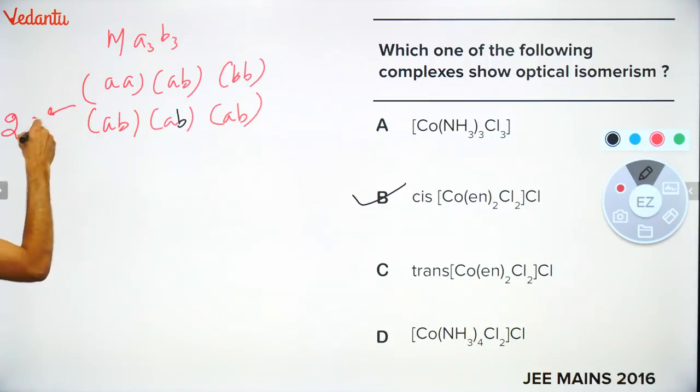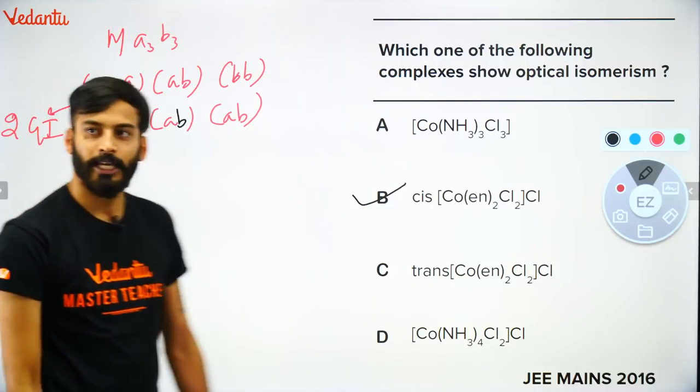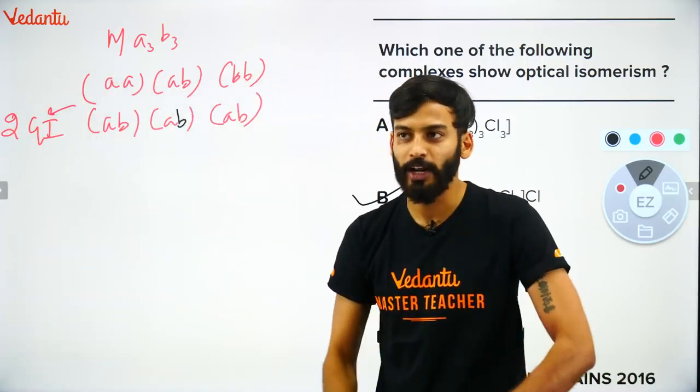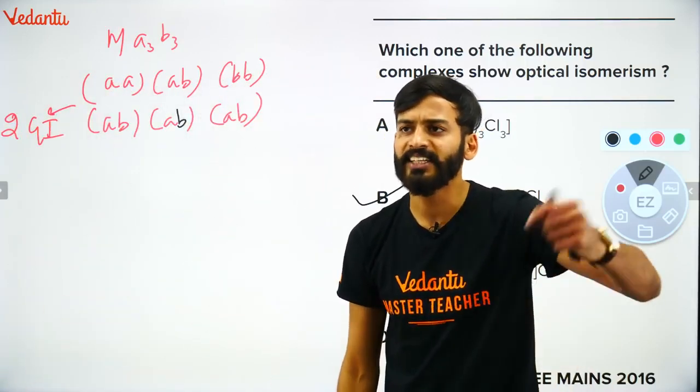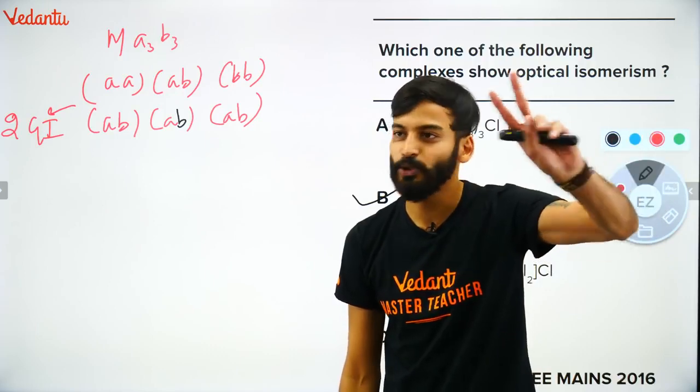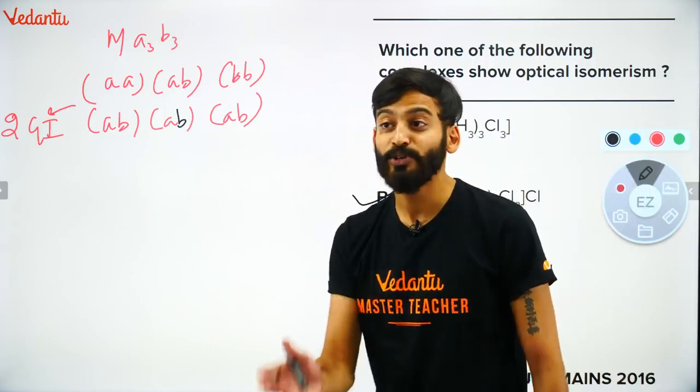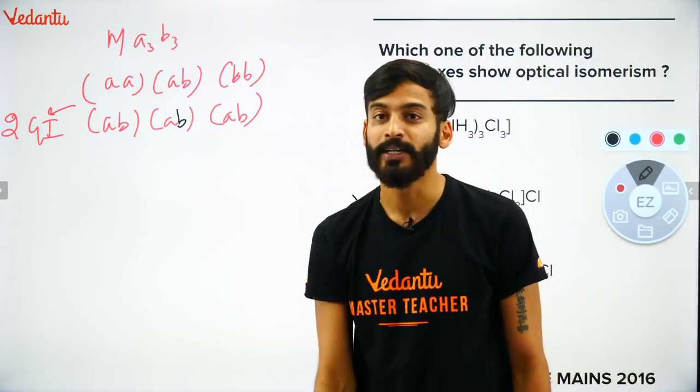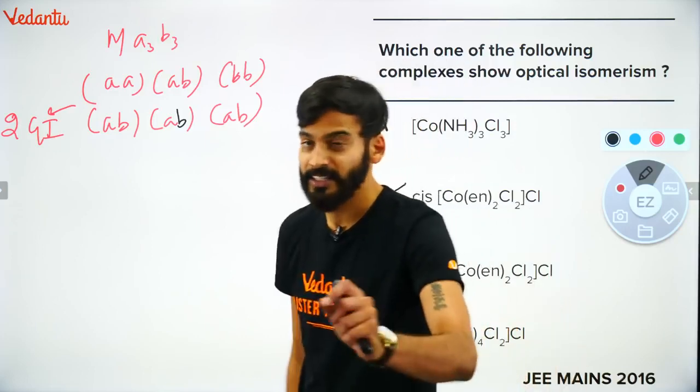So how many GI would there be? You will say, sir, 2 geometrical isomers. Can you get anything extra out of this? No, you will only get 2 GI. And if I ask whether it contains any optical isomer, I tell you a trick. Pay attention.